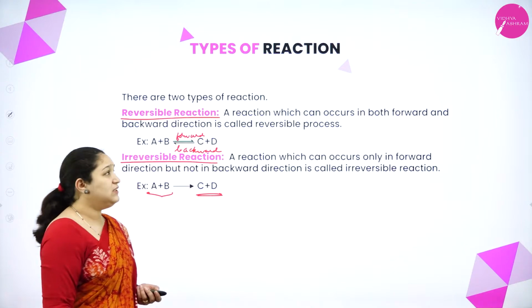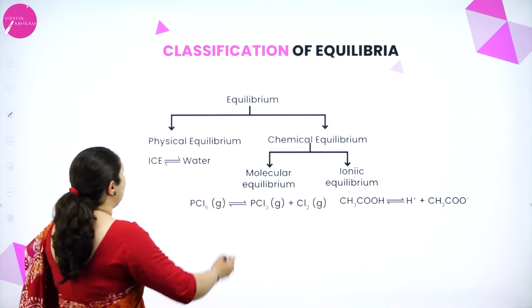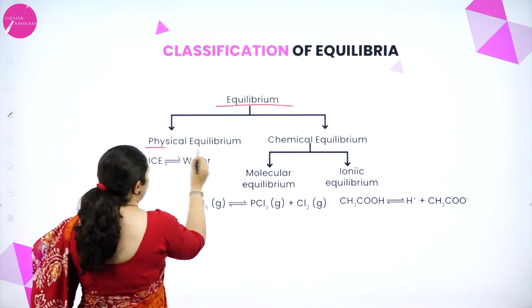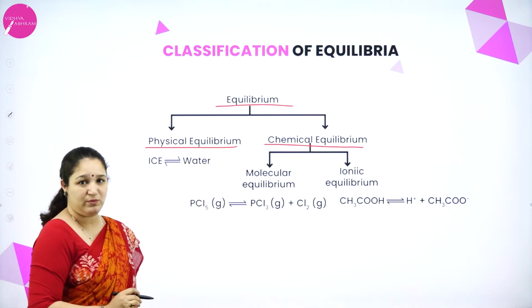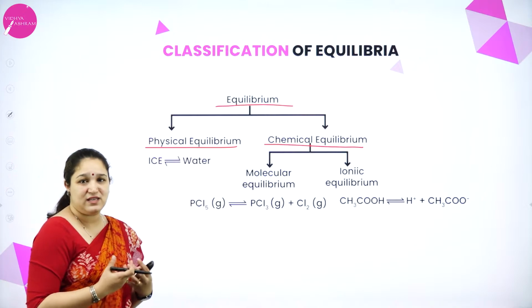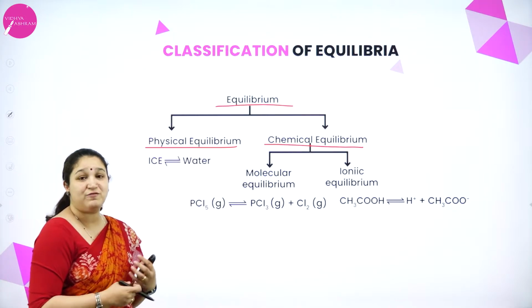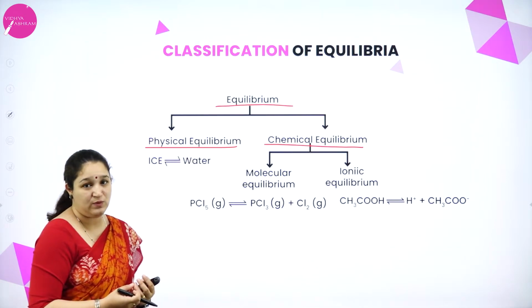Further, we learn about the types of equilibrium. So equilibrium is broadly classified into two types, that is physical equilibrium and chemical equilibrium. In physical equilibrium, the physical state is in equilibrium, or there are physical changes which is happening in the system, then we call it as physical equilibrium.